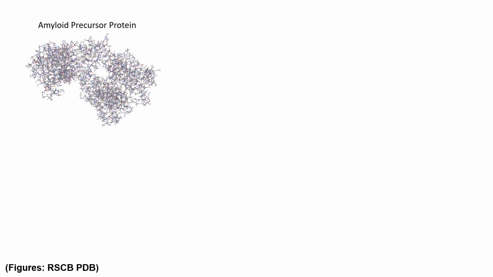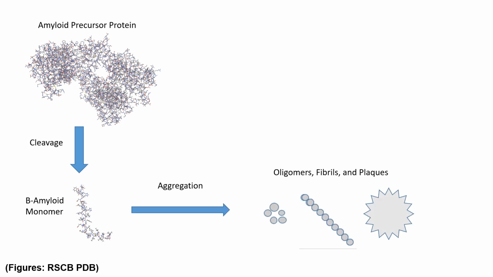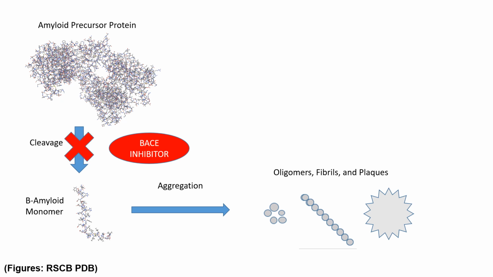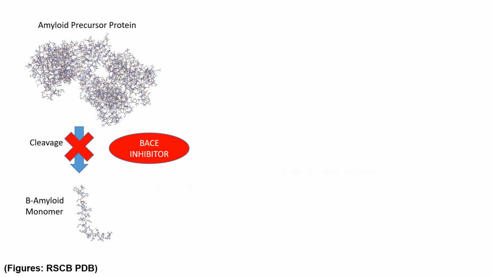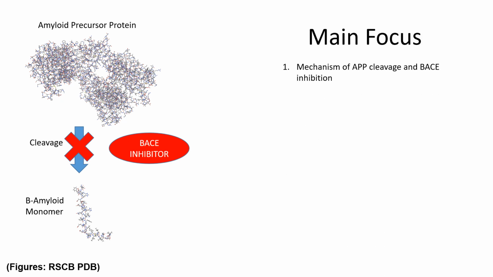The formation of these aggregates begins with the cleavage of the amyloid precursor protein into beta amyloid monomers. Because of this, vast amounts of funding and scientific research have been devoted to developing BACE inhibitors, a class of drugs designed to prevent the cleavage of the amyloid precursor protein. Very recently, these drugs have mostly failed in clinical trials. In order to understand the meaning of these failures and their implications for future Alzheimer's research, it is important to understand the mechanism of APP cleavage and of BACE inhibition.